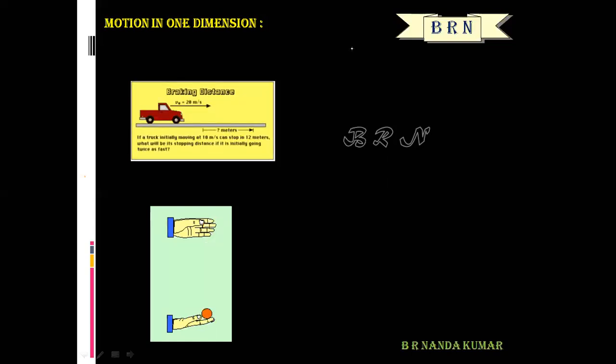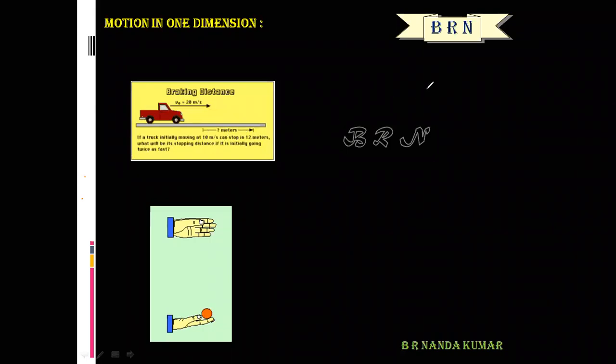So what is the meaning of motion in one dimension? A particle or an object moving along a straight line, that is motion in one dimension. In motion in one dimension, the change in position of a particle can be determined by using only one Cartesian coordinate.